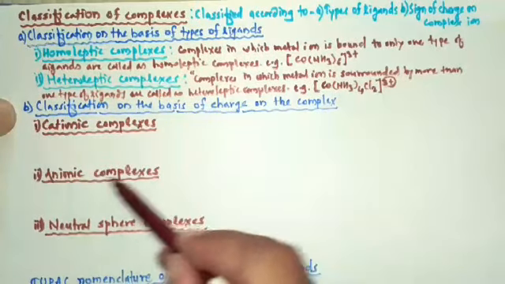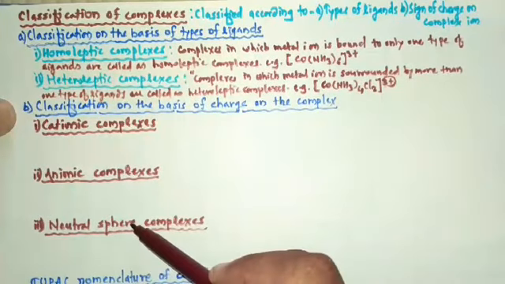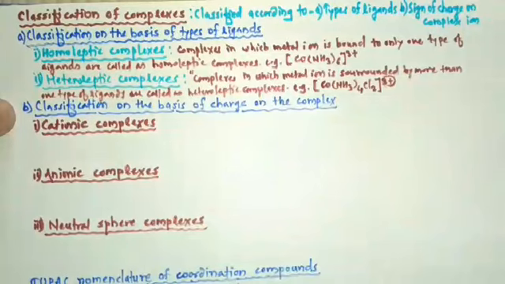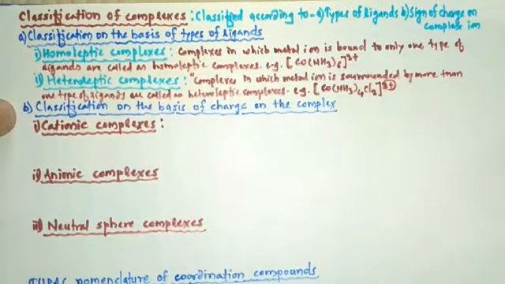Cationic complexes, anionic sphere complexes, and neutral sphere complexes. Let's study one by one. So first one is the cationic complexes.